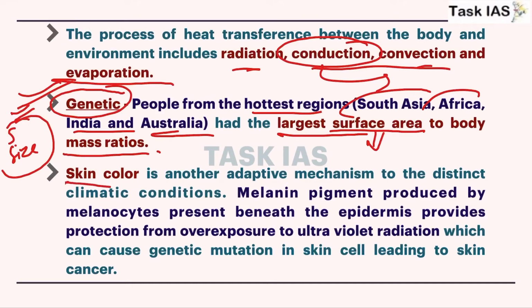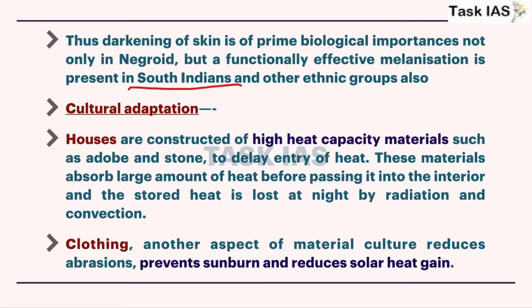Now skin color, because a higher concentration of melanin will protect individuals from harmful UV rays, and that's why the Negroid population, or populations from African countries which live in equatorial regions, and similarly the South Indian population, which have a slightly darker complexion, because here melanin is favorable to those communities to protect from harmful diseases that can be caused by UV radiation.